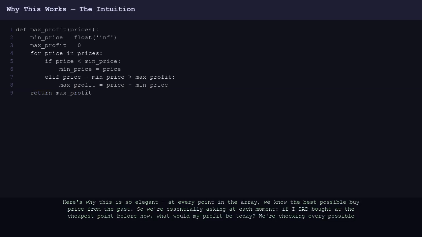Here's why this is so elegant, at every point in the array, we know the best possible buy price from the past. So we're essentially asking at each moment, if I had bought at the cheapest point before now, what would my profit be today? We're checking every possible sell day against the best possible buy day before it. That covers all the cases we need.